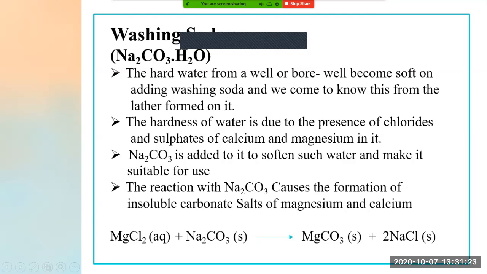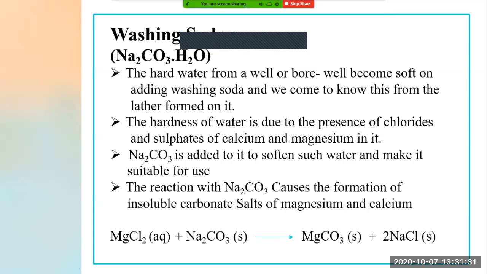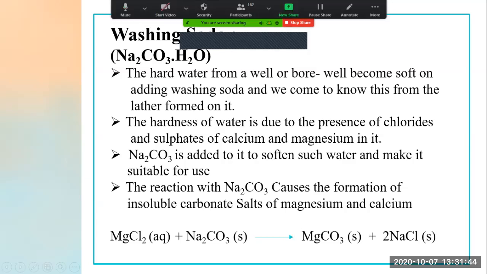Okay. Now, why is the water in wells or bore wells hard? See, this we will see in this point now. The hardness of water is due to the presence of what? Chlorides and sulfates of calcium and magnesium in it.